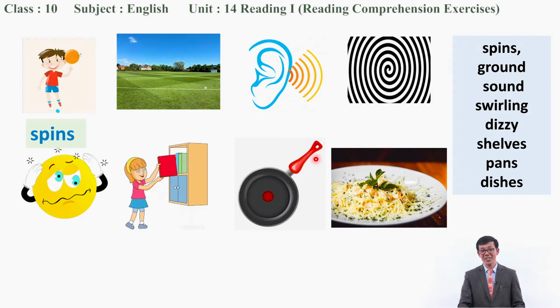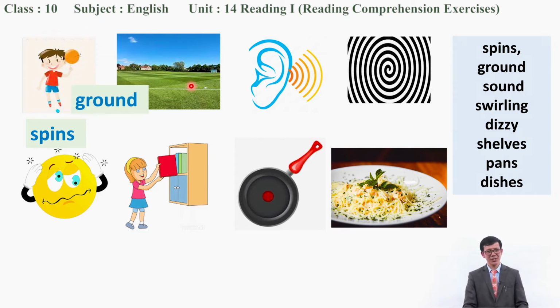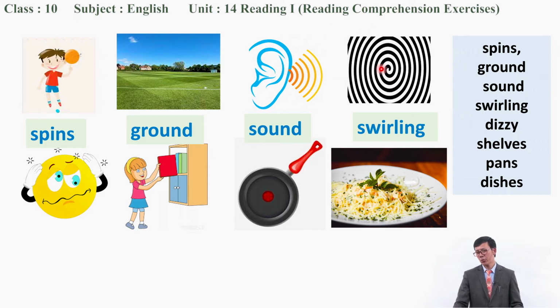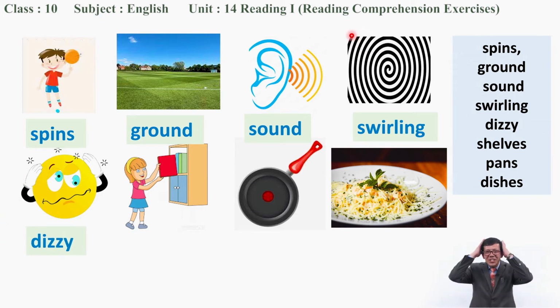Yes, it matches with what? Spins, okay? Yes, very good. What about the second? Very good. That is ground, okay? And what about the third? Look at this. Yes, that is sound, okay? And the next one, what can you see there? Oh, great. That is swirling, okay? Yes, this is swirling. And the next, oh, yes, dizzy, okay?